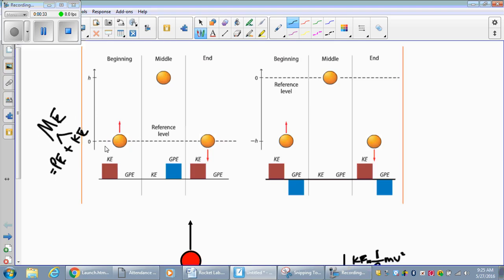So look here, when your rocket first is about to lift off at ground zero, T minus 5, 4, 3, 2, it goes up in the air. In the beginning, it's 100% kinetic energy, right? So right here, our potential energy would zero out, and our mechanical energy would be all composed of kinetic energy. As it goes up, it's gaining height, so look what happens. This kinetic energy is going to decrease and all become gravitational potential energy, right? Which means if I were to let go of it up here, it would drop to the ground and convert back to kinetic energy.